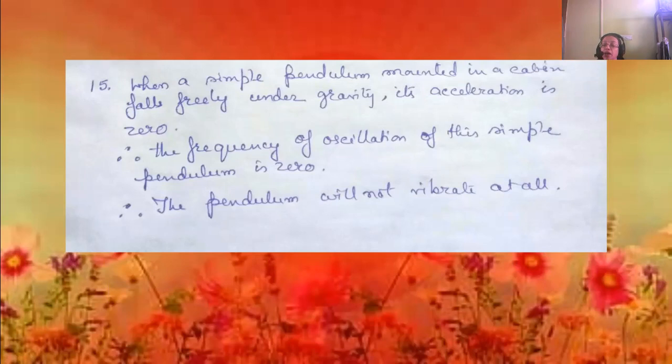The time period T is equal to 2 pi root over L by g. That is the formula of time period in terms of length and acceleration due to gravity. So the time period is inversely proportional to the square root of acceleration due to gravity. As g becomes 0, the time period is also 0.